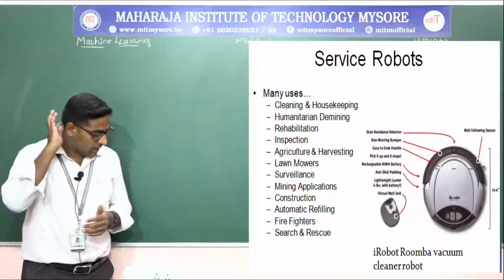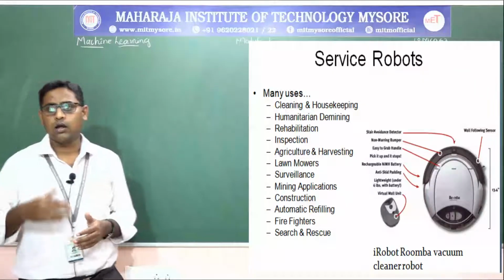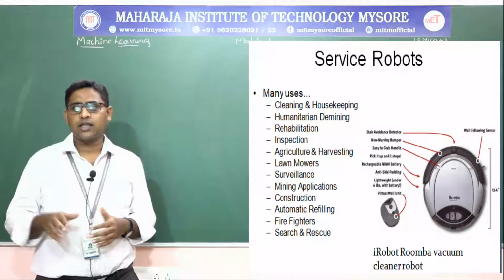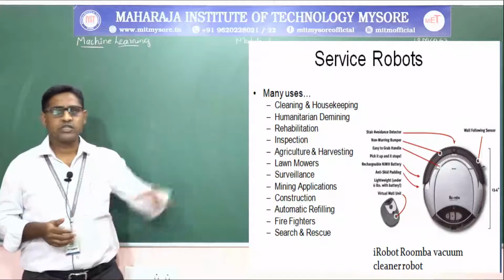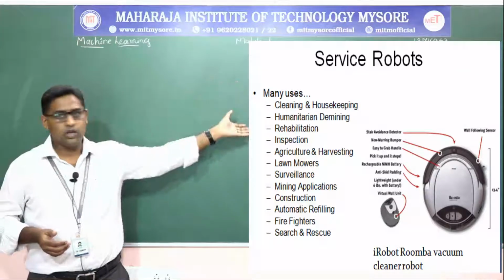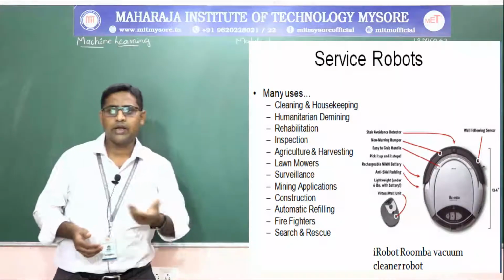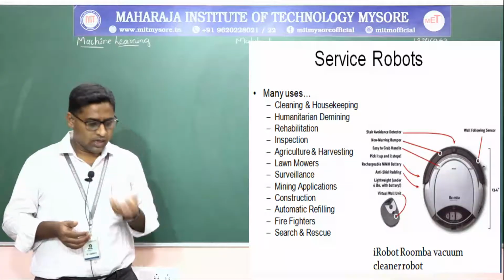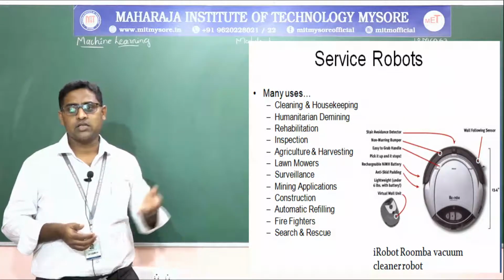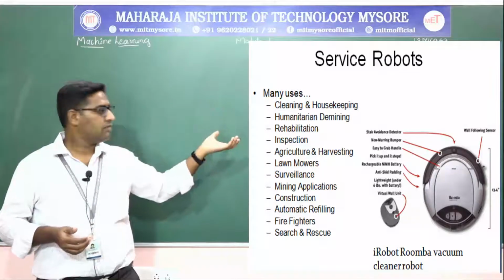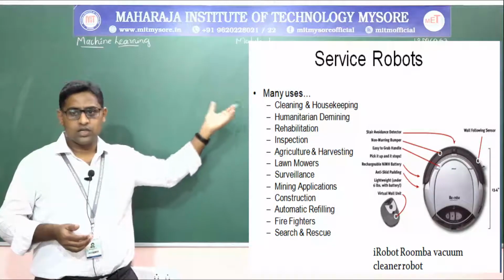And when you come to the healthcare sector or home or hotel, etc., then you will have the service robots. Service robots can be used for cleaning, housekeeping, humanitarian demining, rehabilitation, inspection, agriculture, lawn mowing, surveillance, construction and so on.